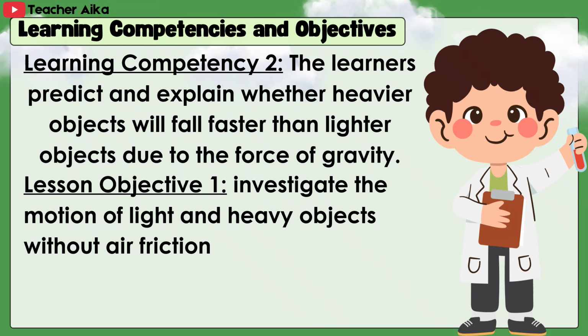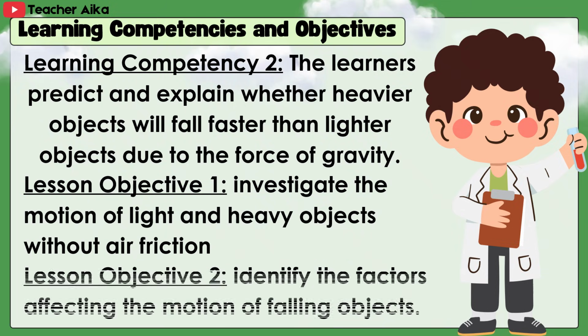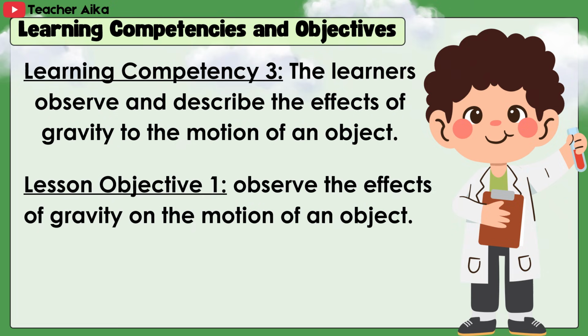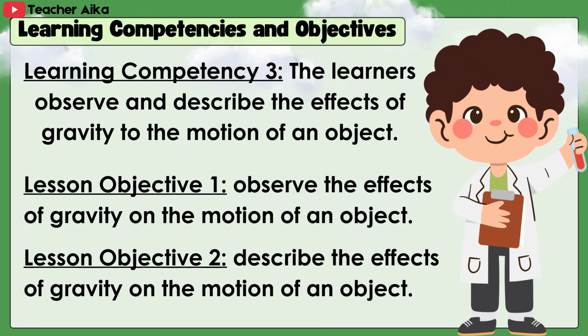Investigate the motion of light and heavy objects without air friction. Identify the factors affecting the motion of falling objects. 3. The learners observe and describe the effects of gravity to the motion of an object. Observe the effects of gravity on the motion of an object. Describe the effects of gravity on the motion of an object.